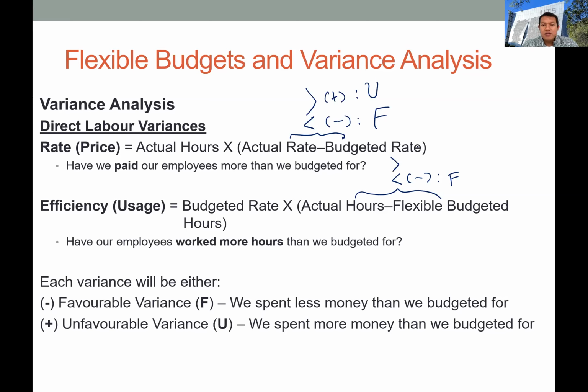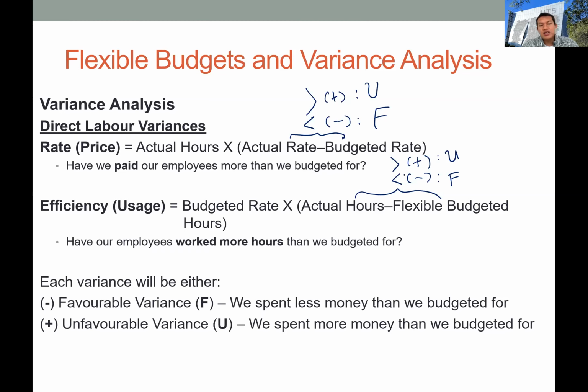And if the actual hours are higher than the flexible budget hours, you will get a positive sign for this variance. It means that this is an unfavorable variance. We will multiply the difference between the actual hours and the flexible budget hours by the budget rate. We take this rate from the flexible budget and multiply it by the difference between the actual hours and the flexible budget hours.